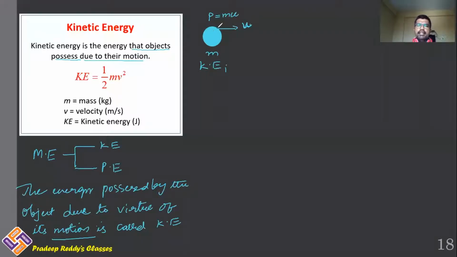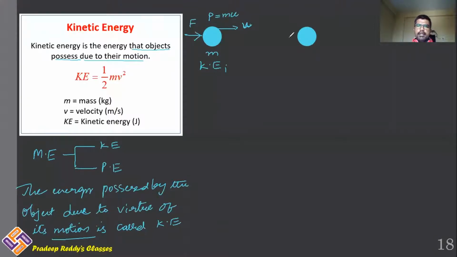Now let us see a body initially moving with some velocity u. Now I am applying some force on this object. As we have learned in Newton's laws, whenever you apply force upon the object, definitely the object will gain some velocity and it will have some displacement.